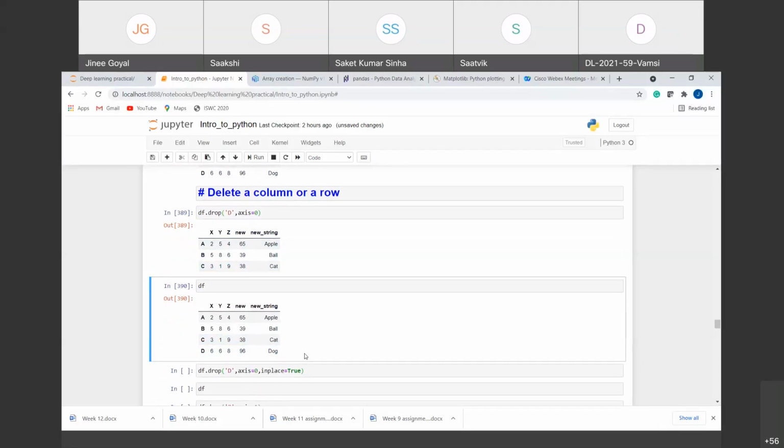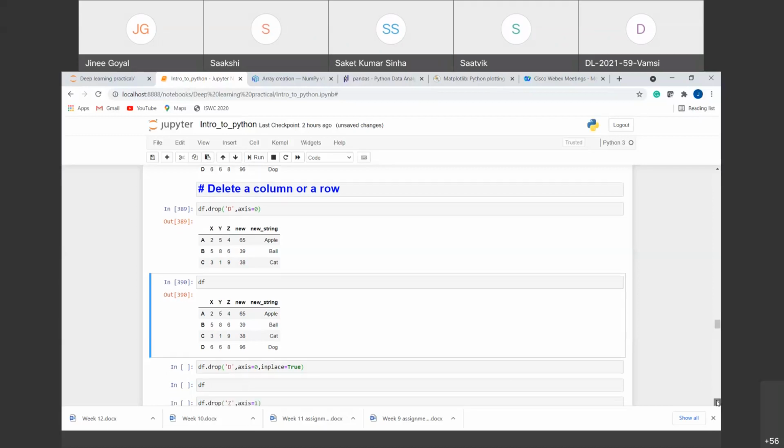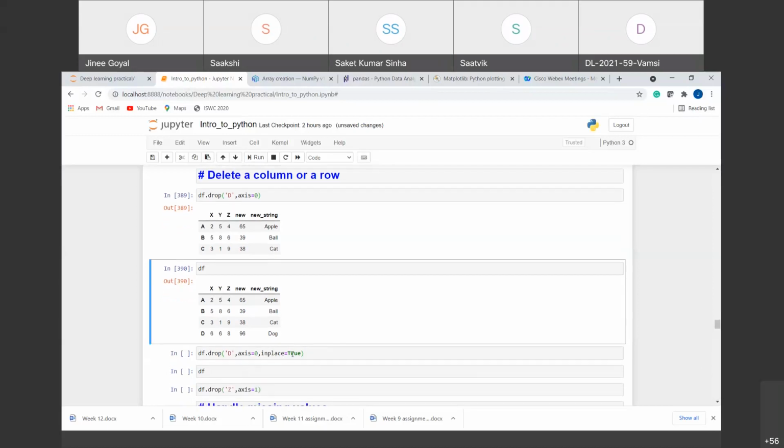If we want it to be deleted from the original data frame also, then there is an argument that we have to add, that is inplace equal to True. Inplace equal to True means that the original data frame will also be changed. By default, inplace is equal to False. That is, the changes that you are making are not applied to the original data frame.